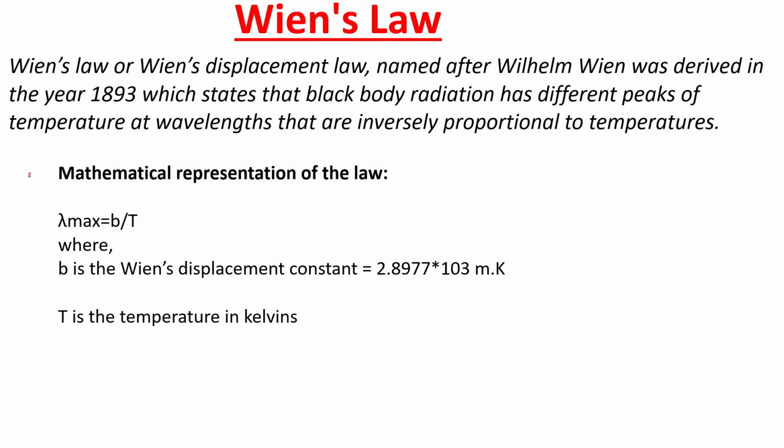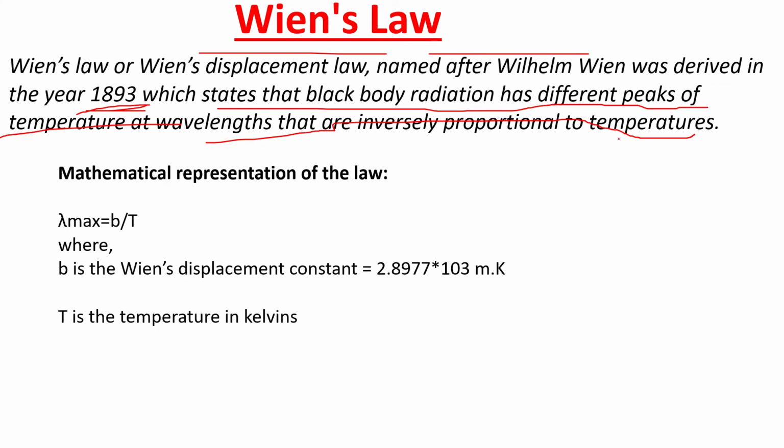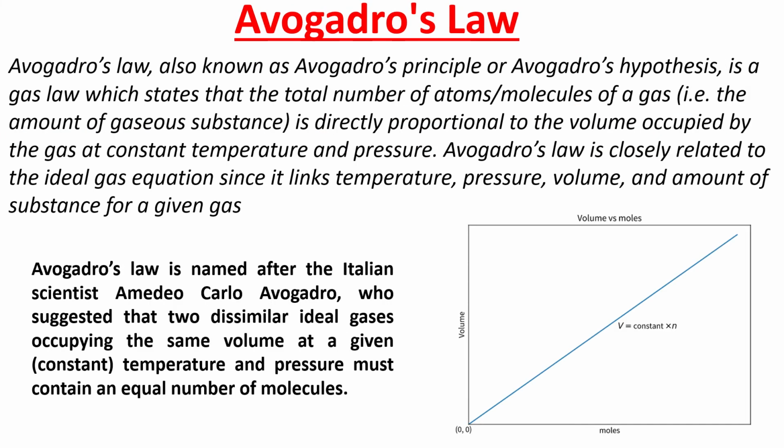Next is Wien's law. Wien's law, or Wien's displacement law, named after Wilhelm Wien, was derived in 1893, stating that black body radiation has different peaks of wavelength that are inversely proportional to temperature.